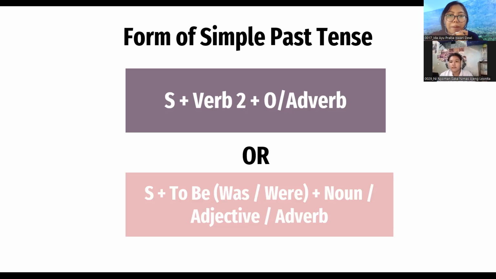The subject used can be either singular, I, she, he, and it, or plural, you, we, and they. If there is no verb in past tense, then we must use to be in past tense, which is was and were, followed by a word other than a verb, for example, noun, adjective, and adverb. Next slide.